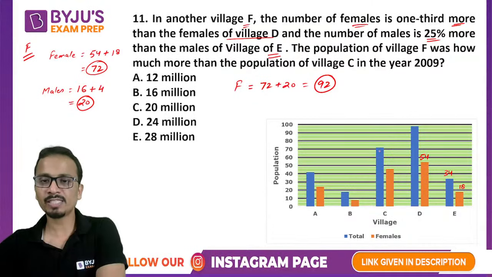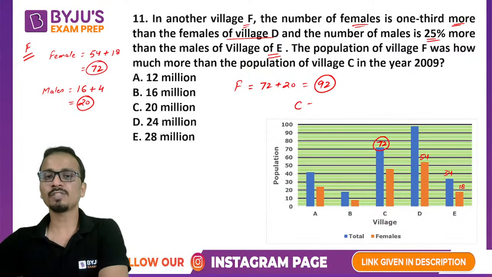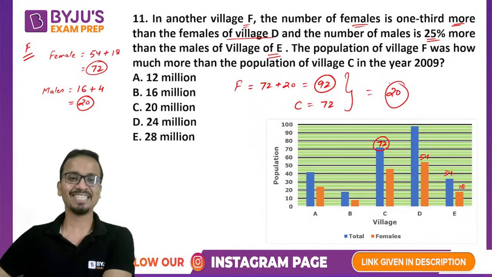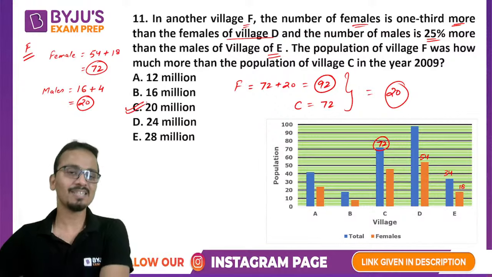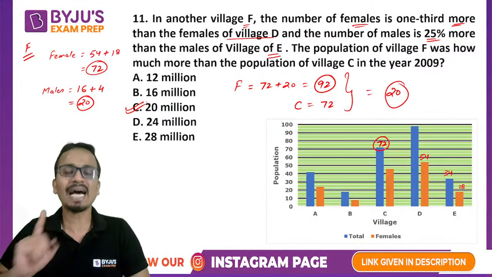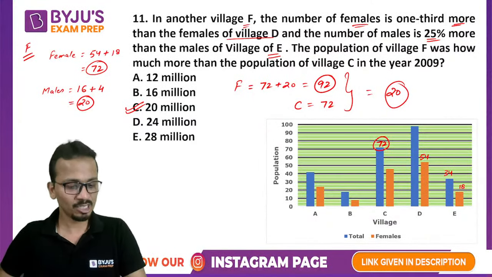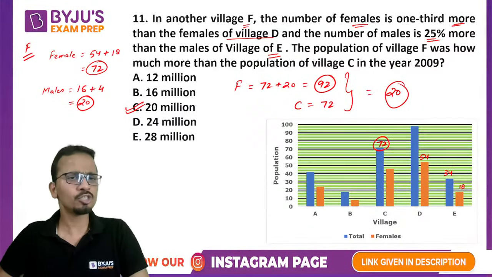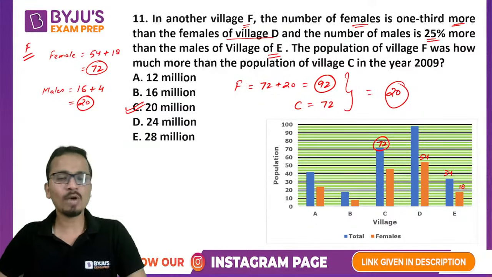Now, the population of village F was how much more than the population of village C? The population of village C from the chart is 72. The difference between these two values is equal to 20. So the correct answer is option C, that is 20 million. Some of you have given a different answer. I hope you have understood what mistake you committed.